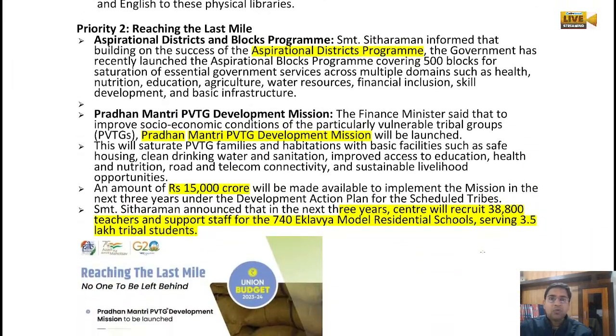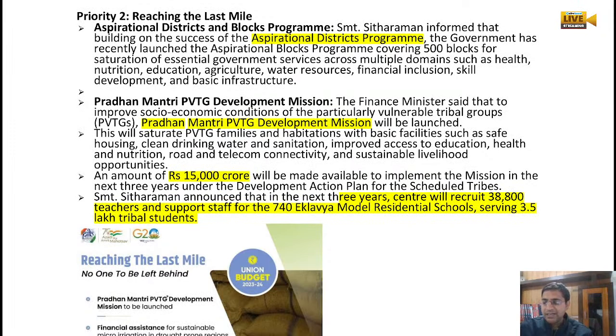Now the second priority. Priority one is over. Saptarishi principles are there, right? Now the second is reaching the last mile. That is the second priority. How can we reach it? We have created the concept of the aspirational district program. The aspirational district program will be covering around 500 blocks. So how many blocks will it cover? 500 blocks, which you should remember or write down.